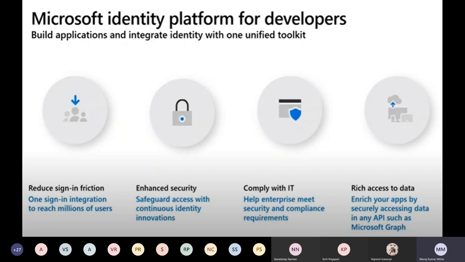Okay, now coming to Microsoft Identity. Before talking about these slides, let's ask once more: why Microsoft Identity? If you look at it, there are a bunch of applications on the cloud platform. What will happen if all applications need a sign-in, and each individual needs to sign in separately to every application? How frustrating and annoying it is to remember the passwords for each and every application.